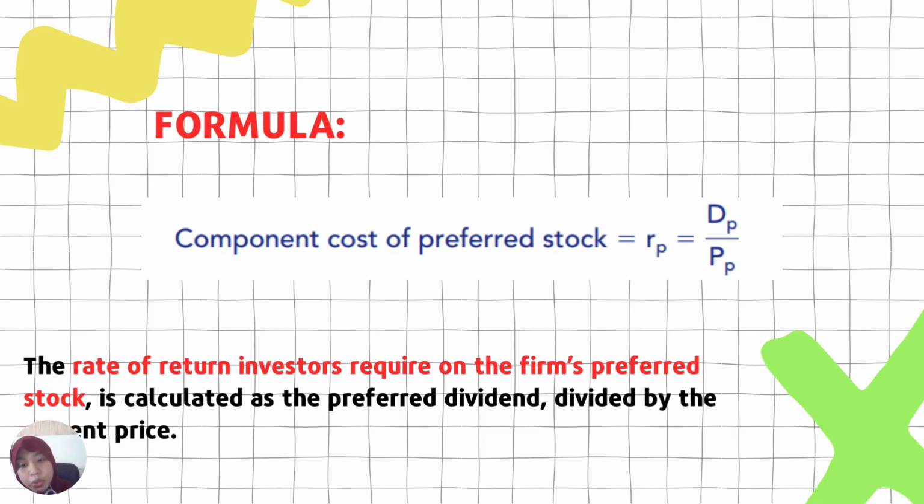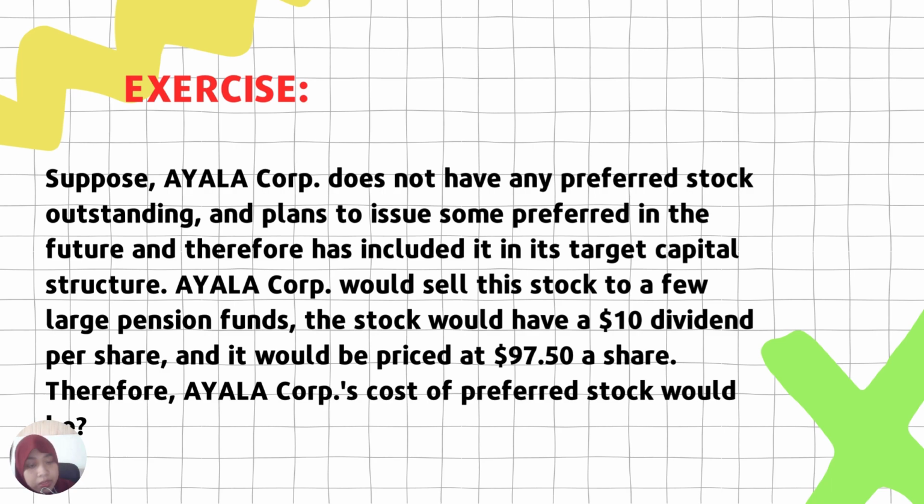So let's have a short exercise. Of course, we always have a short exercise to illustrate how this formula for the cost of preferred stock works. Suppose Ayala Corp does not have any preferred stock outstanding and plans to issue some preferred in the future, and therefore has included it in its target capital structure. Ayala Corp would sell the stock to a few large management funds. The stock would have a $10 dividend per share and it would be priced at $97.50 a share. Therefore, Ayala Corp's cost of preferred stock would be.